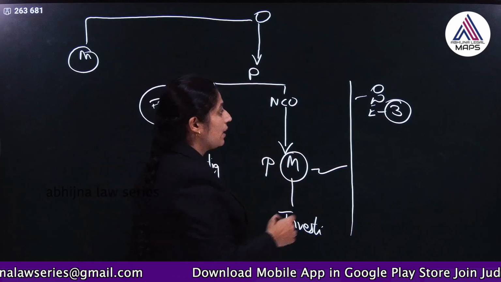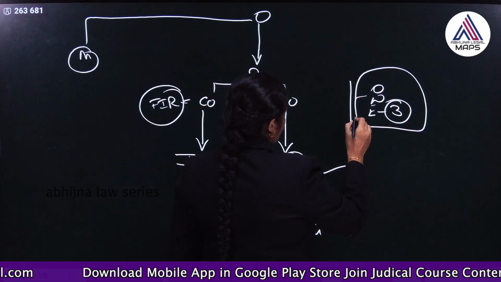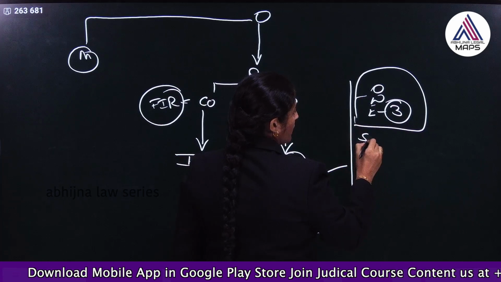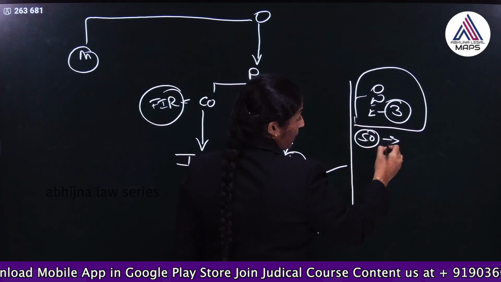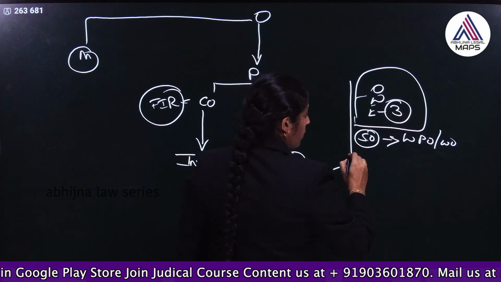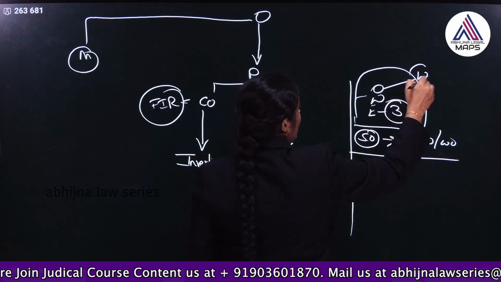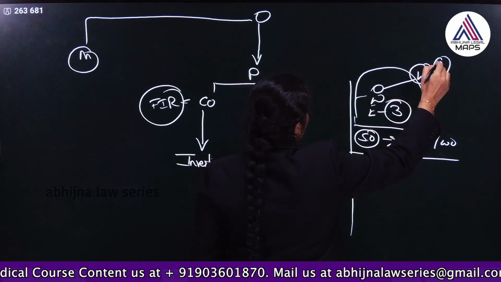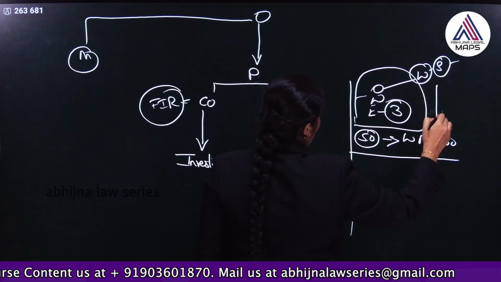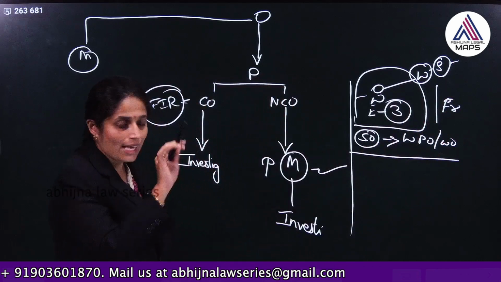This is one aspect, and with respect to FIR, if sexual offences have been committed, then it has to be recorded by a woman police officer or woman officer. The police officer has to, if it is given orally, reduce it into writing, and it has to be signed by the person, and the FIR copy must be given free of cost to the informant or the victim. This is one aspect.